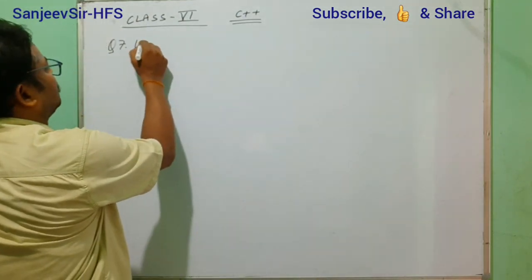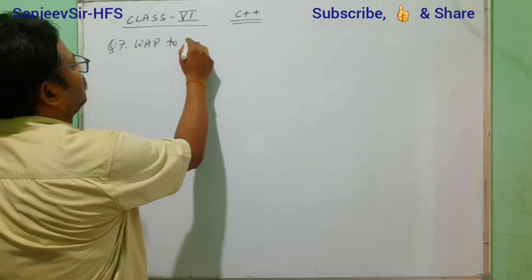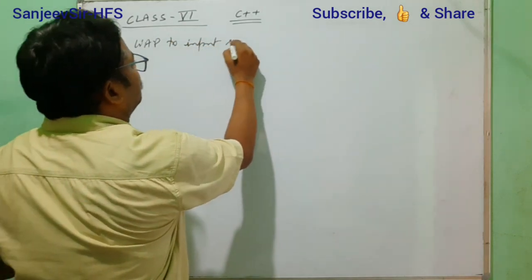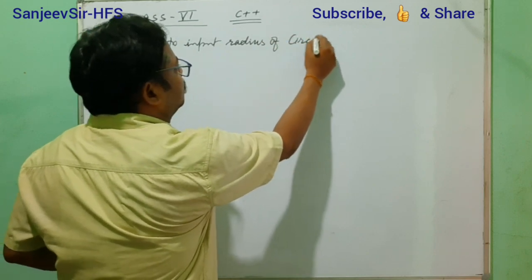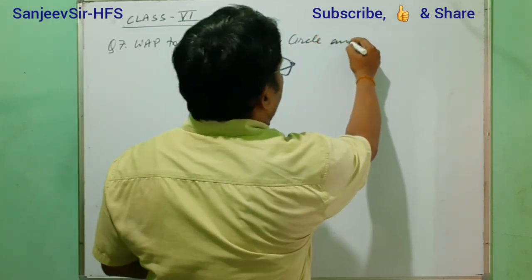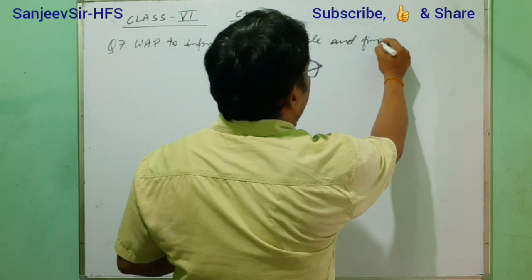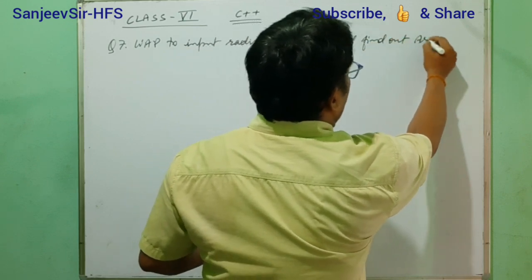Question number 7 is that we have to input a radius of a circle and find out the area and perimeter.